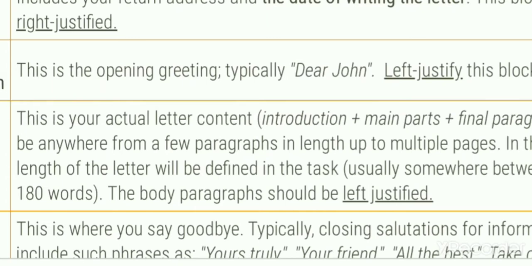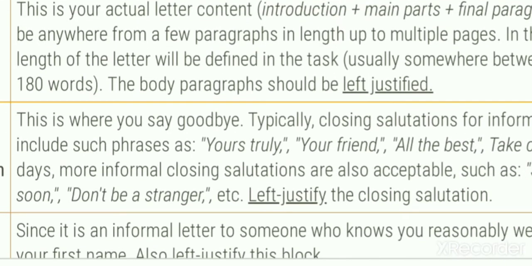And then the body of the letter. The body of the letter, students, is the most important part, as this is your actual letter content: introduction plus main parts plus final paragraphs. It can be anywhere from a few paragraphs in length up to multiple pages. The body of the letter is the message that you have to write. The whole message that you wanted to write is the body of the letter.